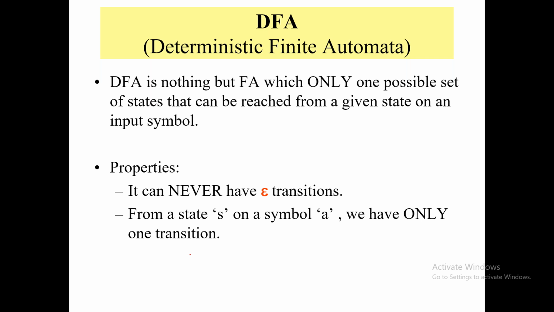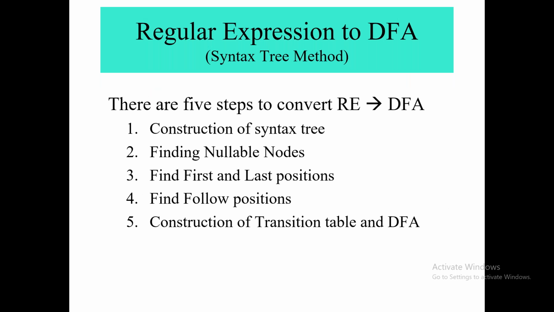A property of deterministic finite automata is that it can never have an epsilon transition, because epsilon transition is only in NFA, non-deterministic finite automata. From a state S on a symbol A, we have only one transition. If you want to do any transition on A, then you have only one single transition. Okay, let us see how.